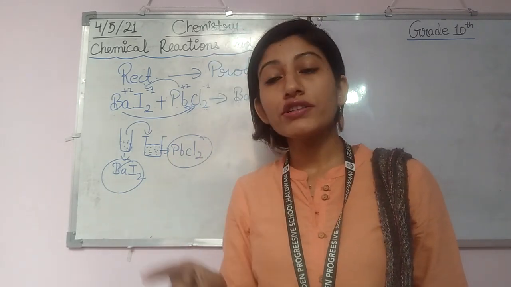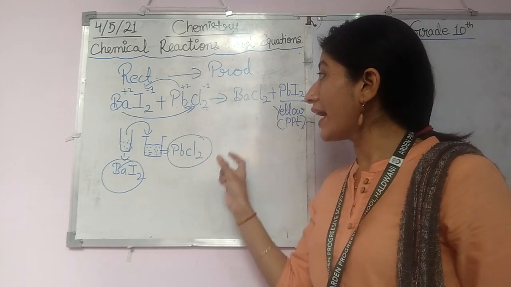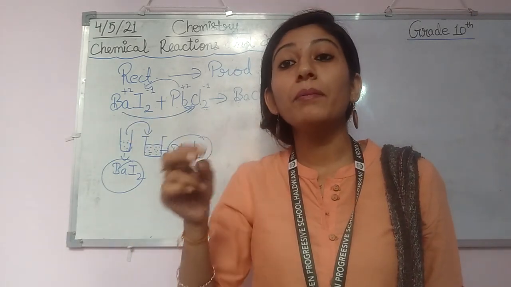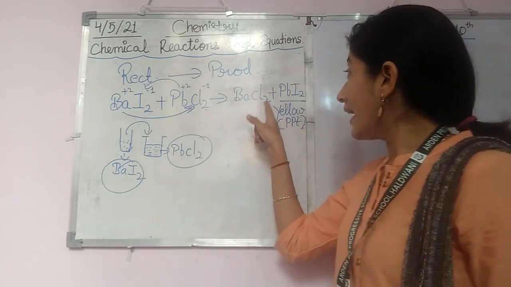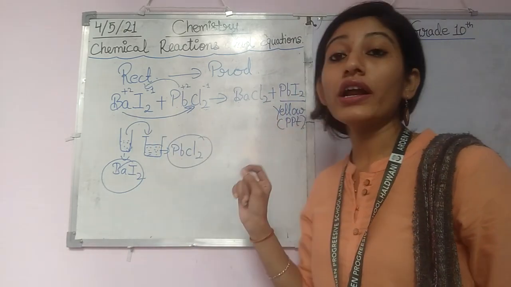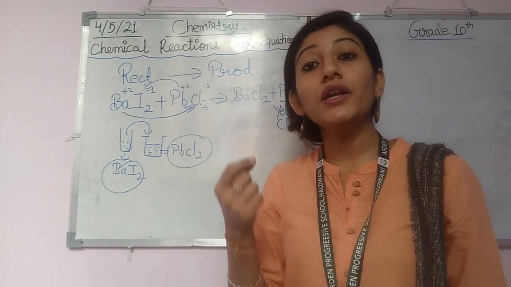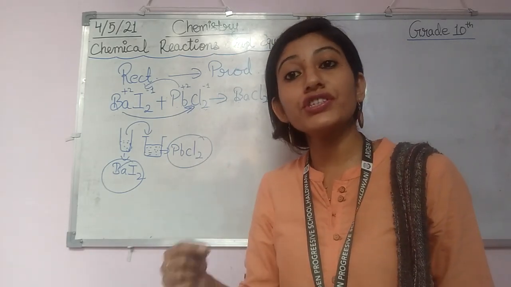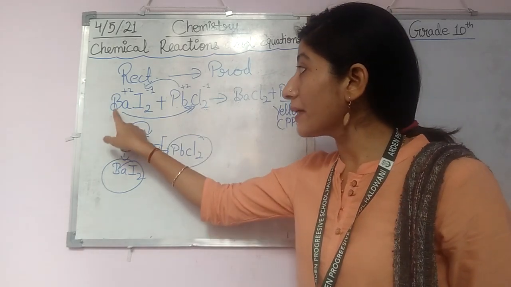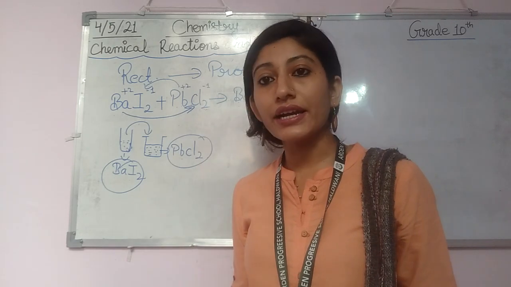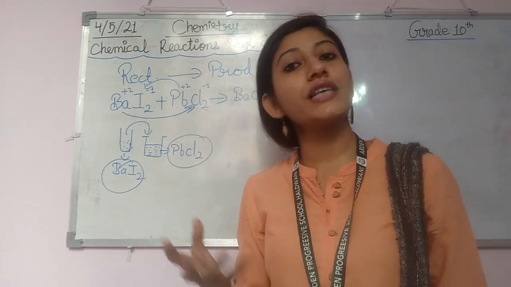Or it can also come like this: which two solutions do we combine to get lead iodide, or a yellow color precipitate? Or it can also ask you to name the yellow color precipitate which is formed by reacting barium iodide and lead chloride. So in this way, from these activities, many types of questions are framed.